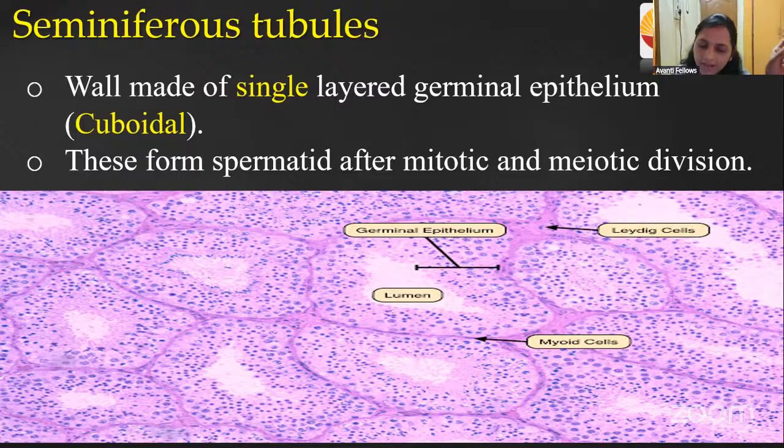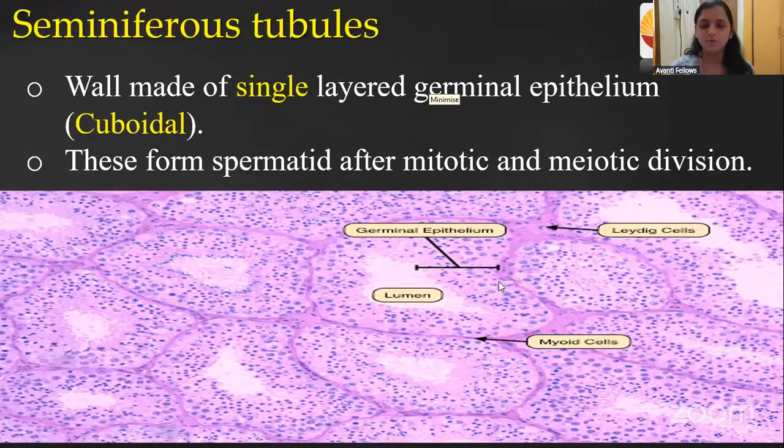From the rete testis, where is it going? To the vasa efferentia. From the vasa efferentia, where is it going? To the epididymis. Okay. Through the epididymis, where is it going? Vas deferens. Okay. Fine. Very good. Rete testis, vasa efferentia. Very good. Like this also fine. Very good, Rakshita. Correct.